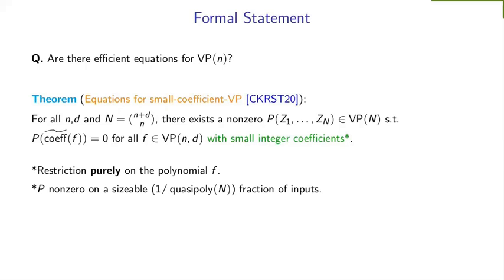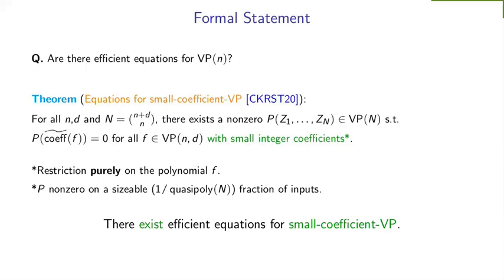Secondly, this P is a non-trivial equation in that it is non-zero on a sizable fraction of inputs. And this sizable fraction is the fraction of small integer coefficient polynomials. Right? So even in this restricted domain of small integer coefficients, P is still a non-trivial equation. So a one-line summary of a result could be that there exist efficient equations as long as you're interested only in small coefficient VP, polynomials in VP that have small coefficients, then there are efficient equations against VP.